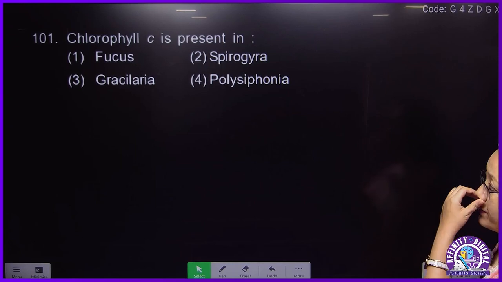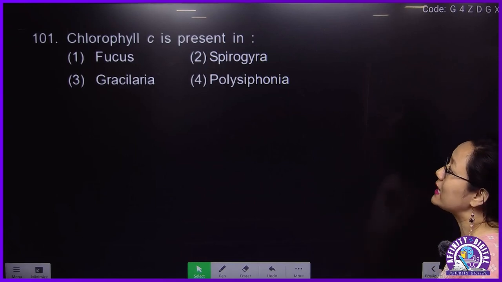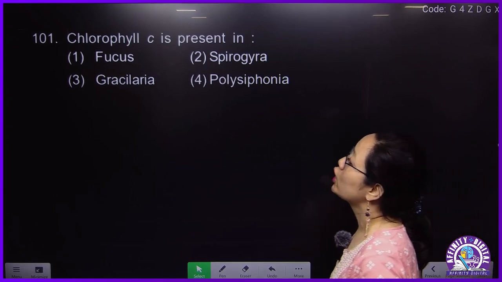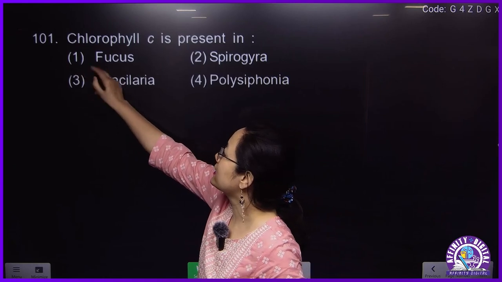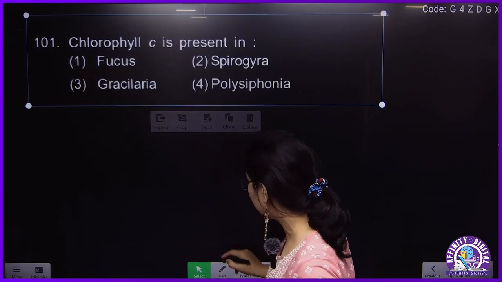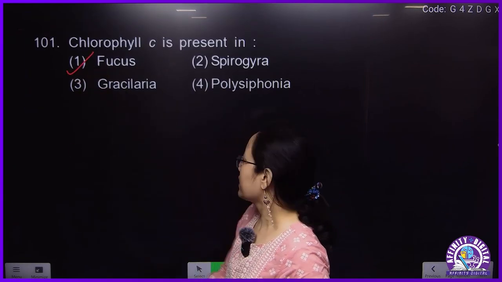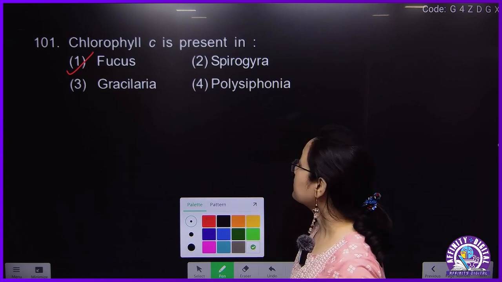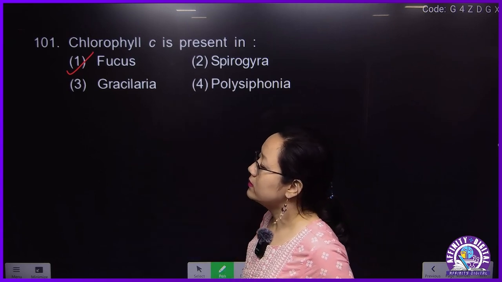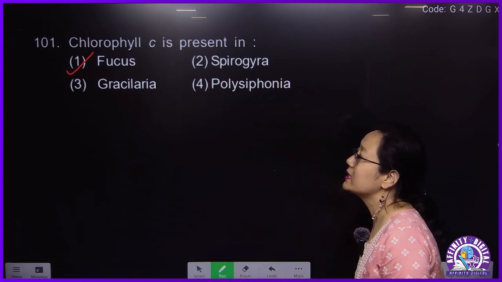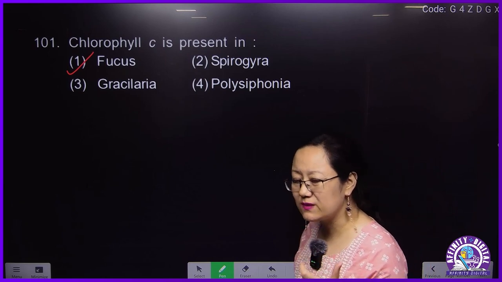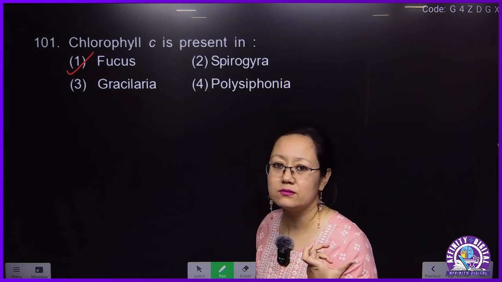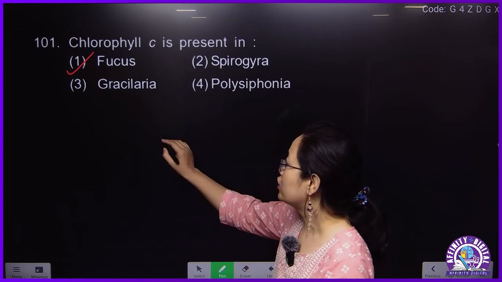First question, 101: chlorophyll C is present in the case of Fucus. Now see, this one is from the plant kingdom, algae part, and it is very simple, but the question is asked repeatedly. So let's remember it like this.